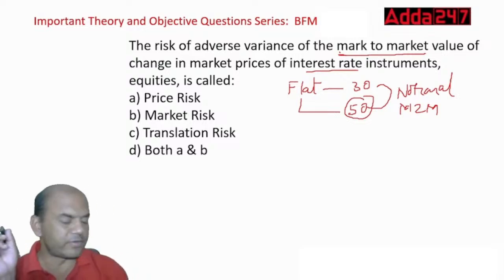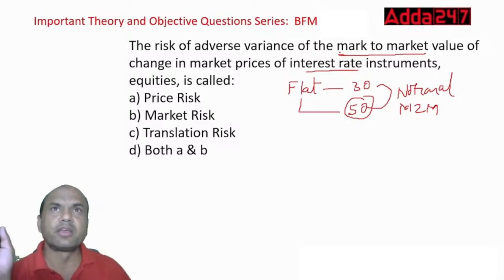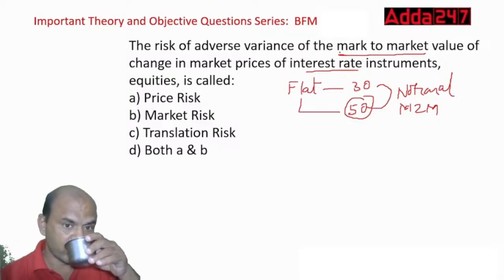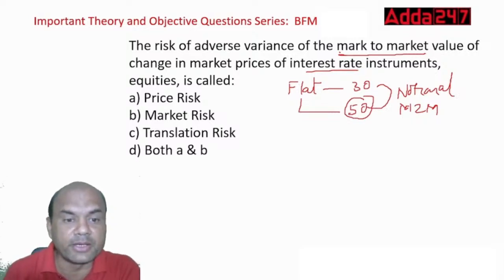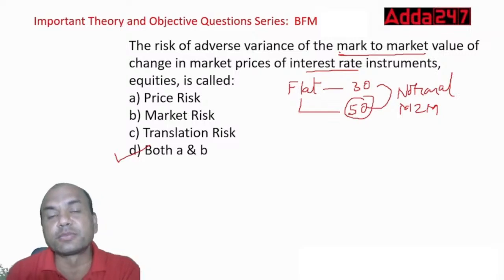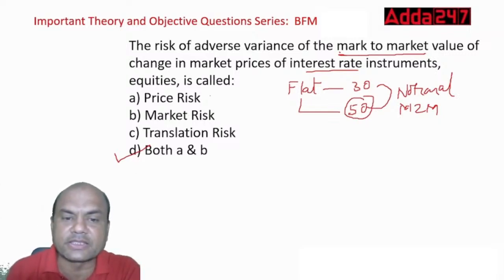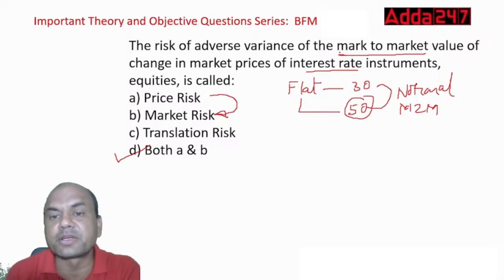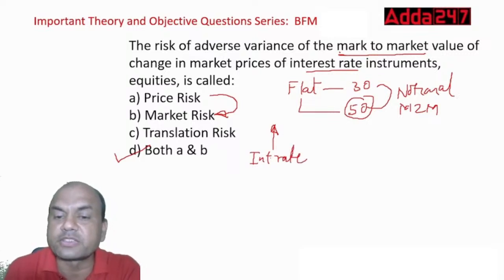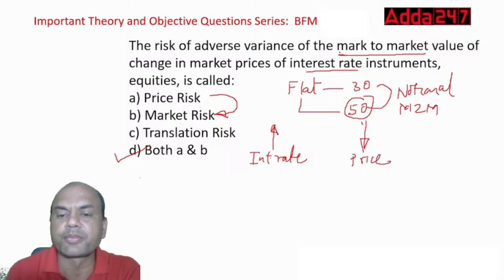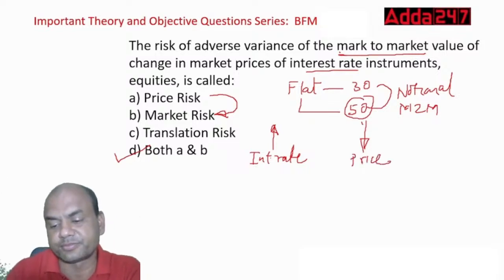What is the answer? Let me get it from you first, then I'll explain. It is both A and B, price risk and market risk, because market price risk is actually a part of market risk. And price risk arises because of interest rates. If the interest rate goes up, then the price of the bond will go down. Price will always go down. So this is basically the logic behind this.